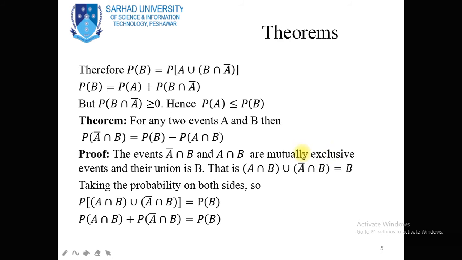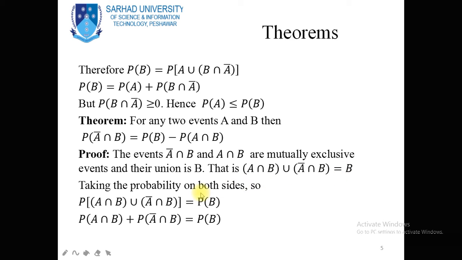Mutually exclusive means that the events have no common element; they are disjoint events, and their union is B. That is, A intersection B union A complement intersection B is equal to B.